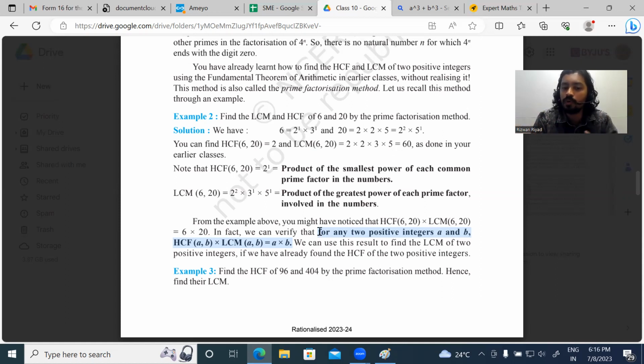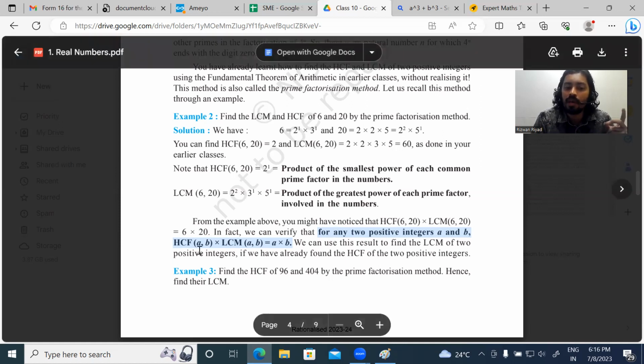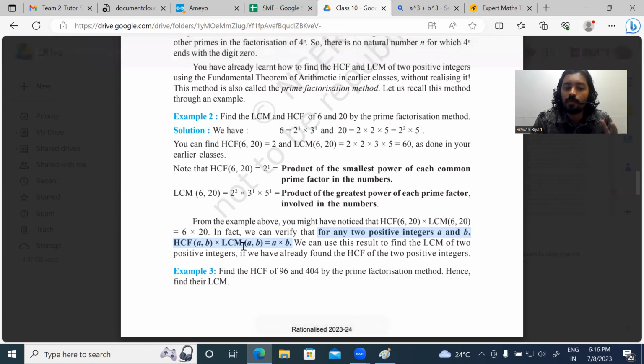That's what you can see here. For any two positive integers a and b, HCF of a comma b into LCM of a comma b is equal to a multiplied by b only. That's the same thing you can see here. For 6 and 20, HCF of 6 and 20 is 2, LCM of 6 and 20 is 60. The product is 2 into 60, that is 120. And the product of the numbers itself, that is 6 multiplied by 20, that is also 120. This will always happen for any positive integers.